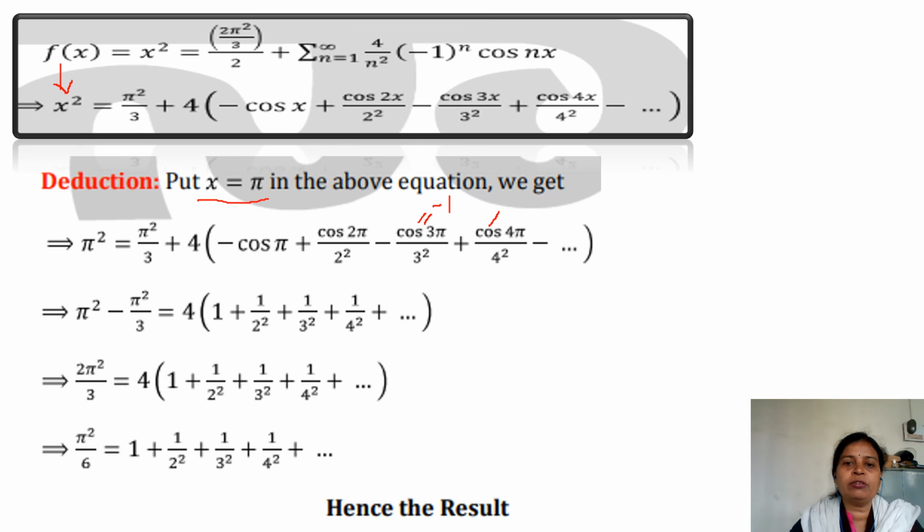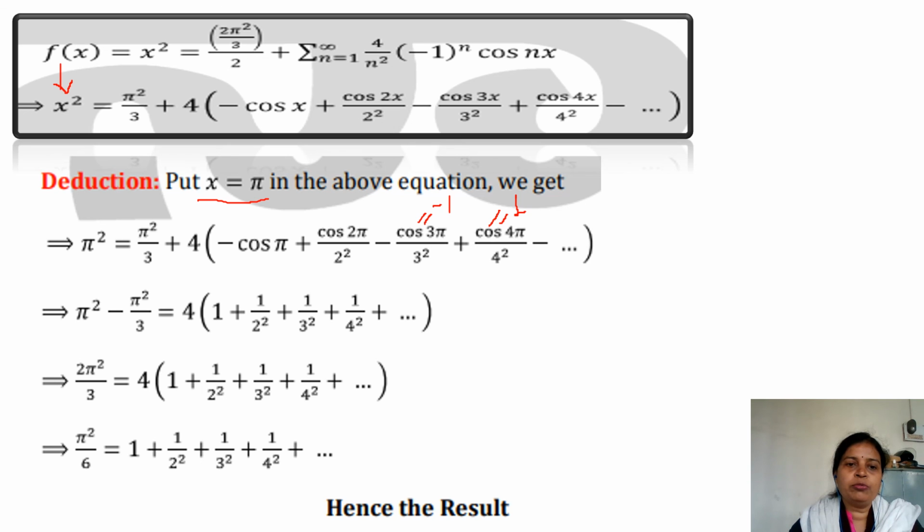You can also check this on a calculator if you are confused. Otherwise, you should remember that cos n pi with n even will always give you 1, and with odd n you will get minus 1. So with this you will get this.